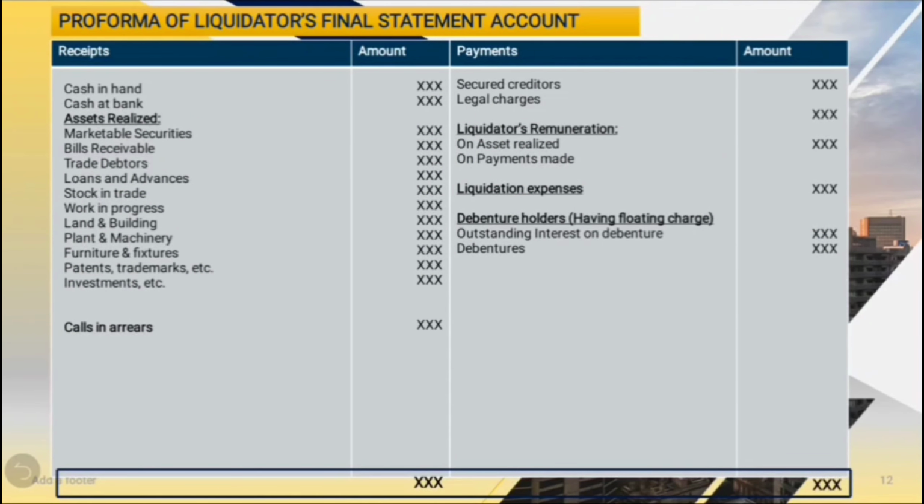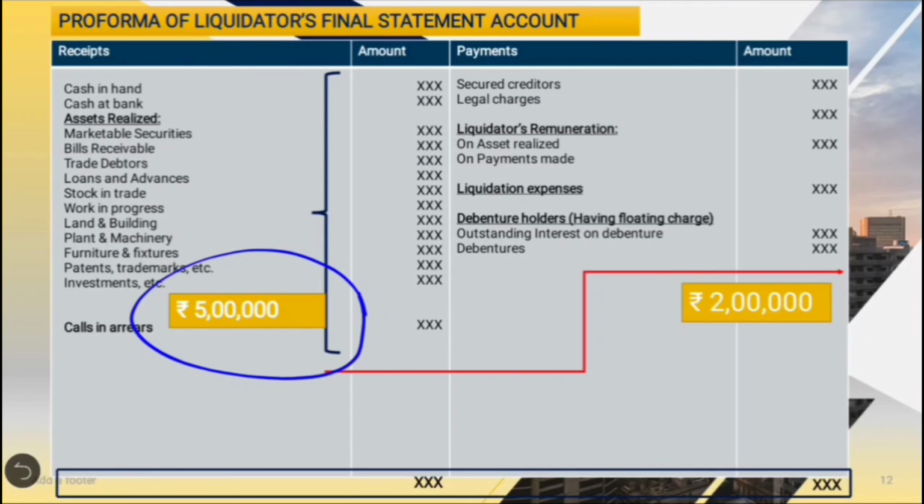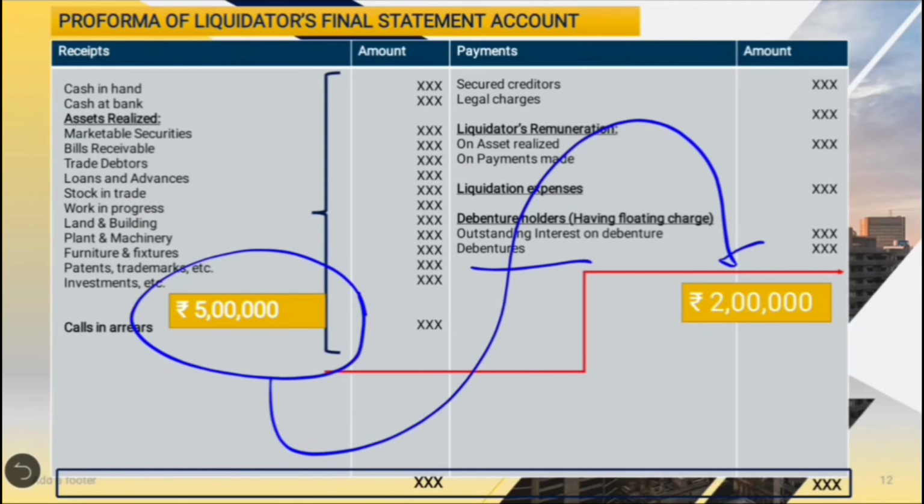Suppose the assets realized here is 5 lakh and the payment made till debentures is 2 lakh. Assuming that the payment to be made to unsecured creditors is 1 lakh, in this context we have already realized 5 lakh worth of assets and we have made payment till debentures to the extent of 2 lakh. Now we are left with another 3 lakh, and the amount payable to unsecured creditors is only 1 lakh, but we have 3 lakh in hand. So that means we have sufficient funds to pay unsecured creditors.